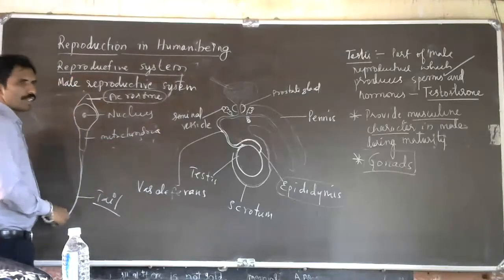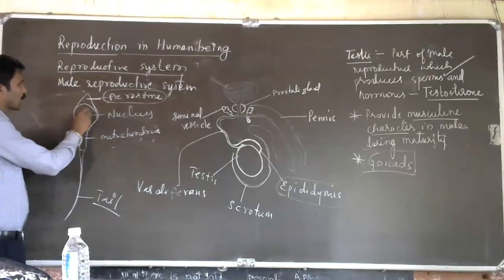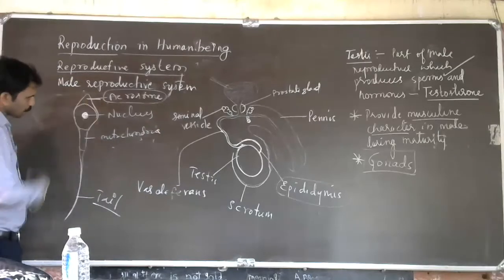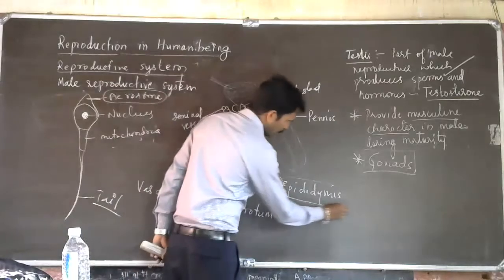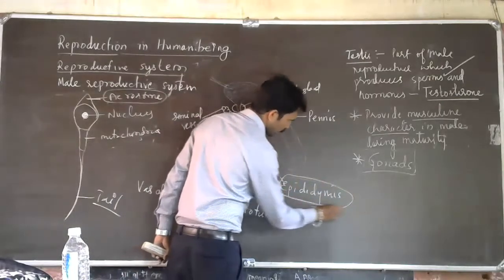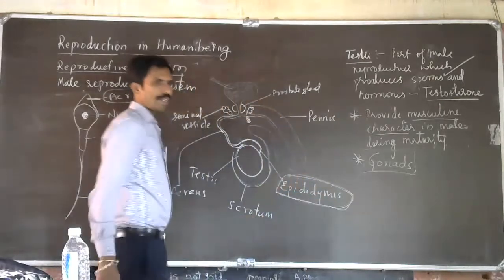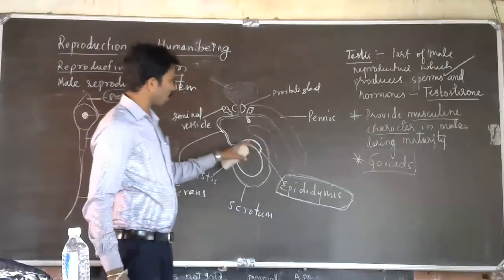Production of energy. This controls all the activities of the cell. So this is the structure of the sperm. The sperm actually matures in the epididymis, where it is temporarily stored.